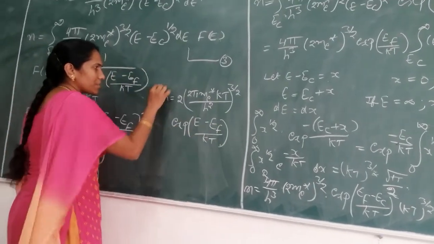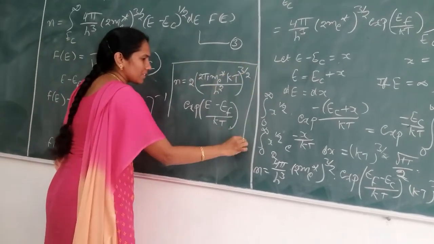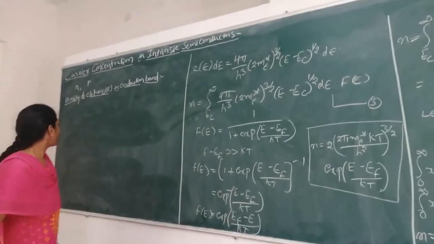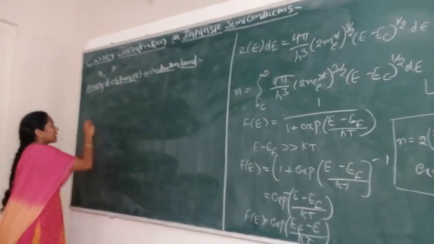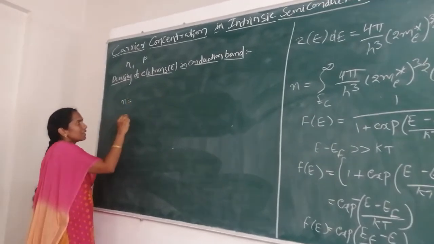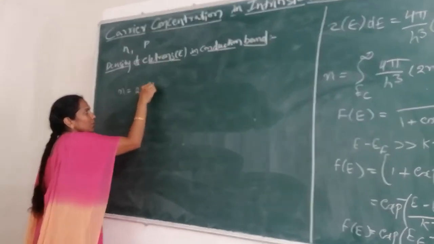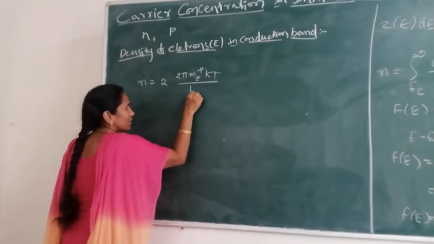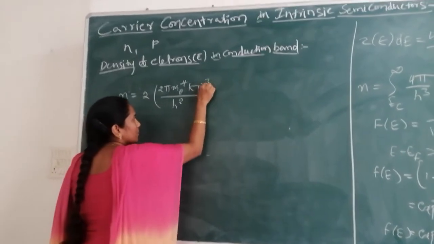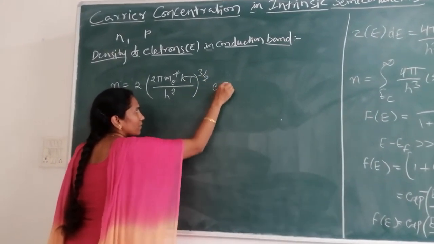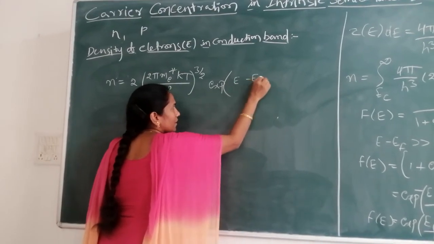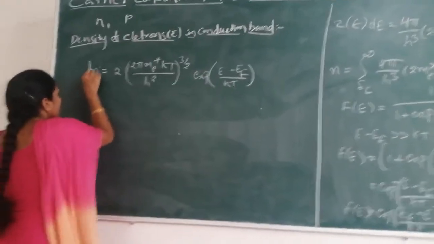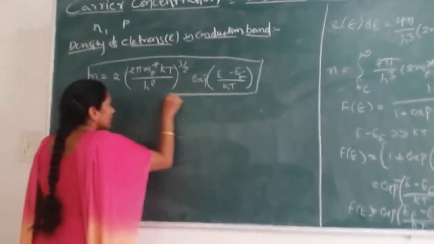This is the final expression we got for the density of electrons, or the number of energy states per unit volume. The final expression for the density of electrons is N is equal to 2 into (2π m_e* kT by h²)^(3/2) into exponential of (E_F − E_C) divided by kT. This is the expression for the density of electrons in the conduction band.